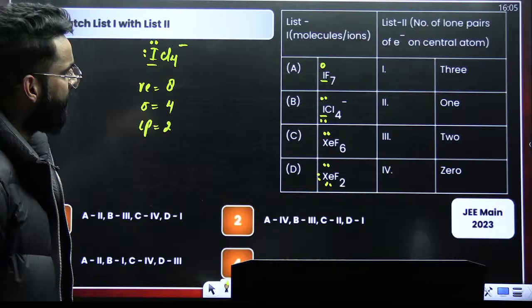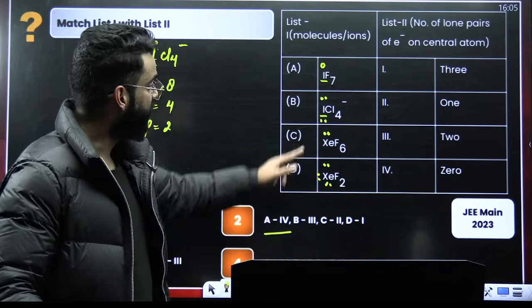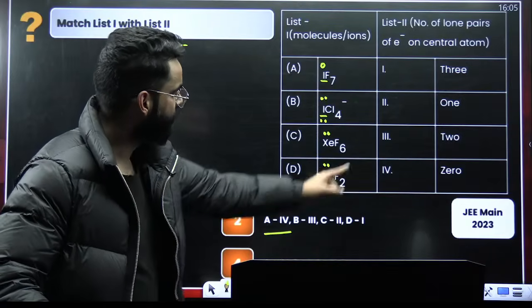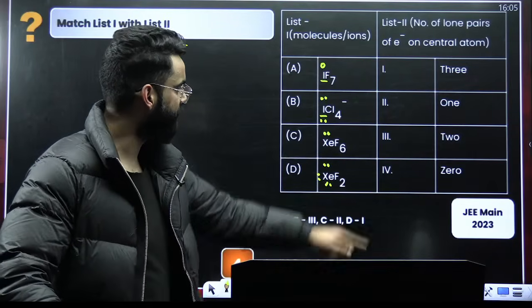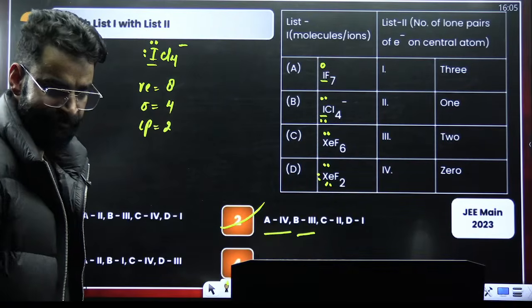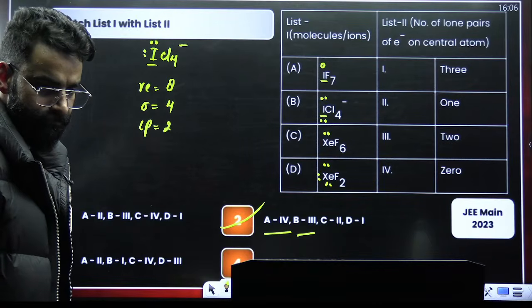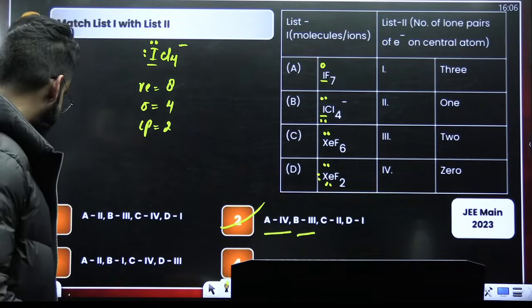So IF7 you are going to match with 4. A with 4, okay? A with 4. B with 3. Yes, B with 3, right? C with, it is directly option 2. It's directly option 2, guys. Yeah?